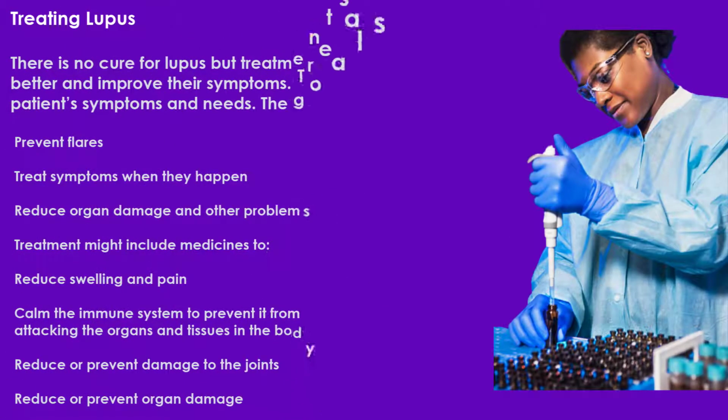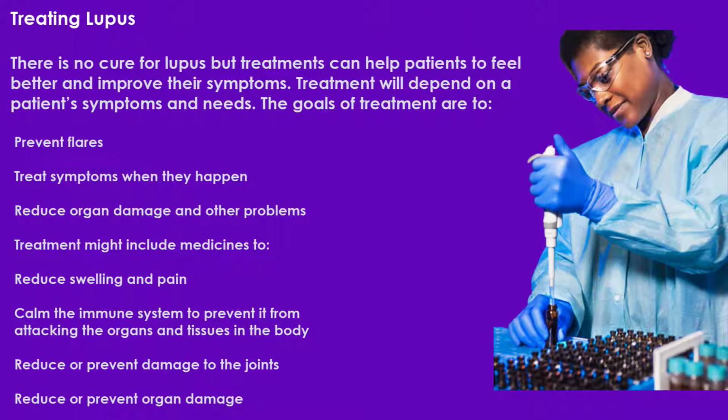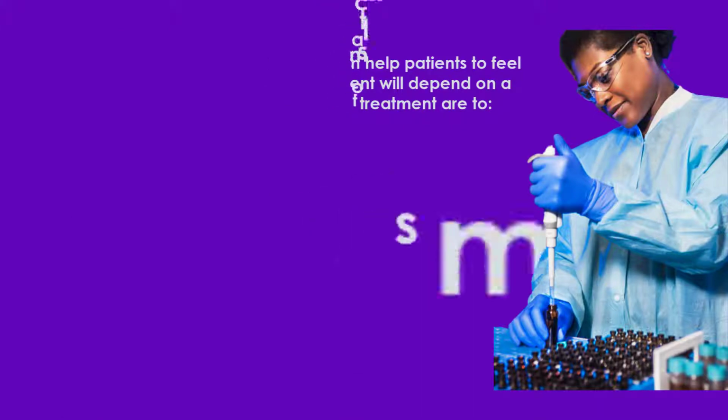There is no cure for lupus, but treatments can help patients feel better and improve their symptoms. Treatment will depend on a patient's symptoms and needs. The goals of treatment are to prevent flares, treat symptoms when they happen, reduce organ damage and other problems. Treatment might include medicines to reduce swelling and pain, calm the immune system to prevent it from attacking the organs and tissues in the body, reduce or prevent damage in the joints, reduce or prevent organ damage.